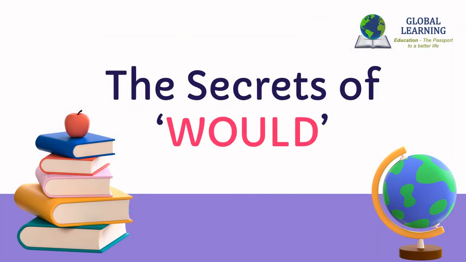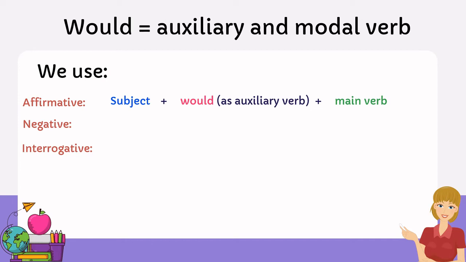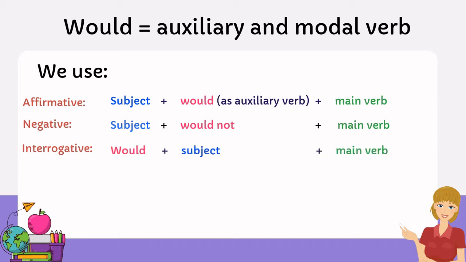The secrets of would. Would is an auxiliary and modal verb. We use it in affirmative, negative, and interrogative, like this. Affirmative: subject, would, and then the main verb. Negative: subject, would not, and then the main verb. Interrogative: would, the subject, and the main verb.